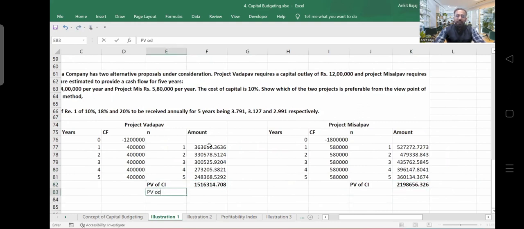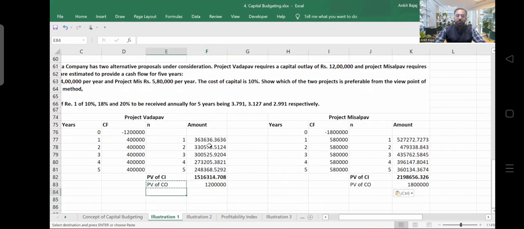Now, what is the present value of outflow? The present value of cash outflow is 12 lakh in this case, and in the second case how much is it? It is 18 lakh, right? So hopefully you are able to calculate the present value of cash inflows. Do you have any doubt in this concept? Chalo. Now what is going to be the net present value? Net present value is going to be this minus 12 lakh, right?